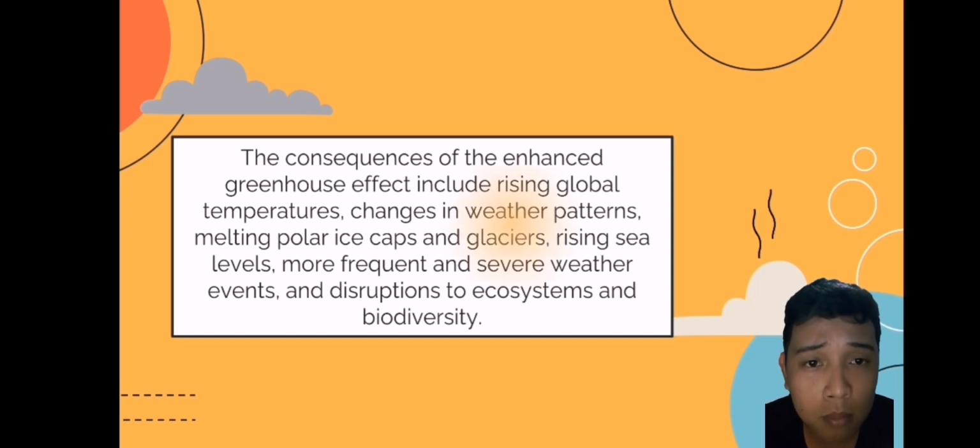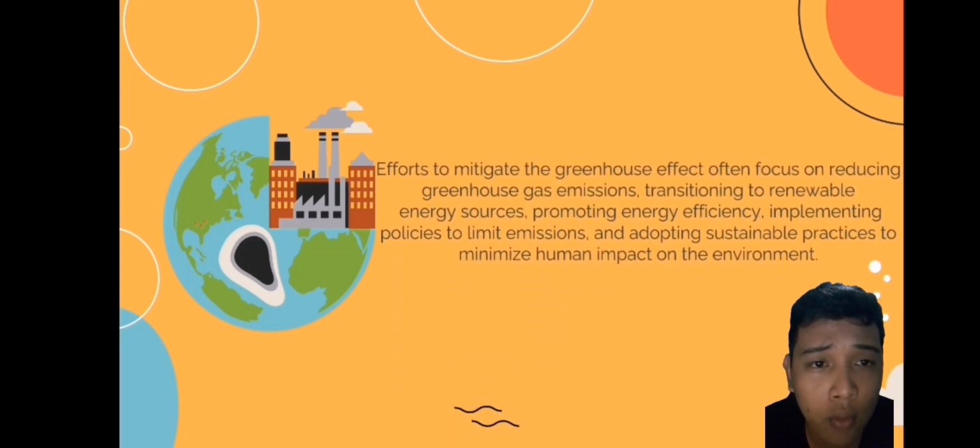So efforts to mitigate the greenhouse effect often focus on reducing greenhouse gas emissions, transitioning to renewable energy sources, promoting energy efficiency, implementing policies to limit emissions, and adopting sustainable practices to minimize the human impact on the environment.